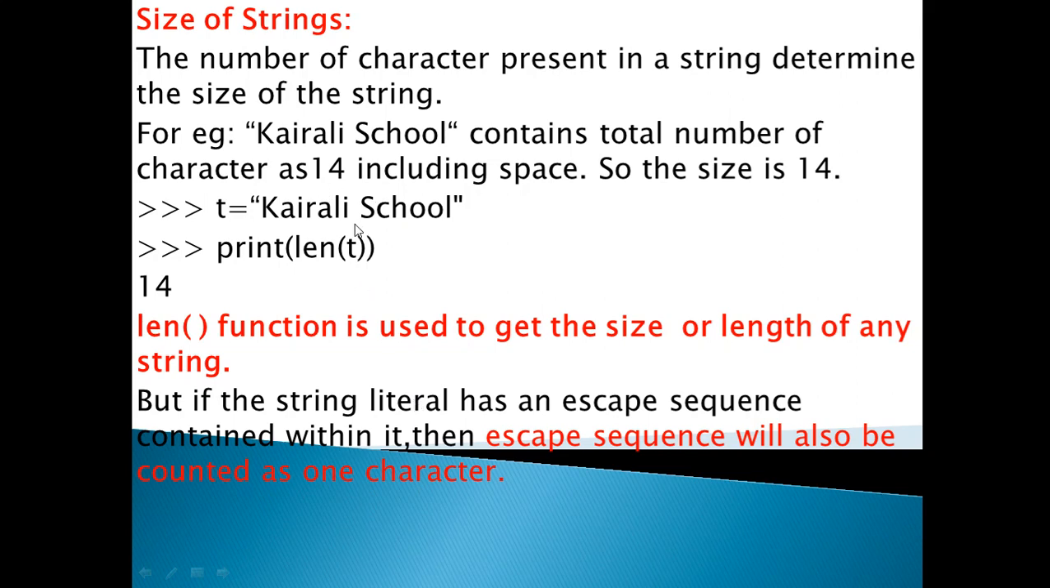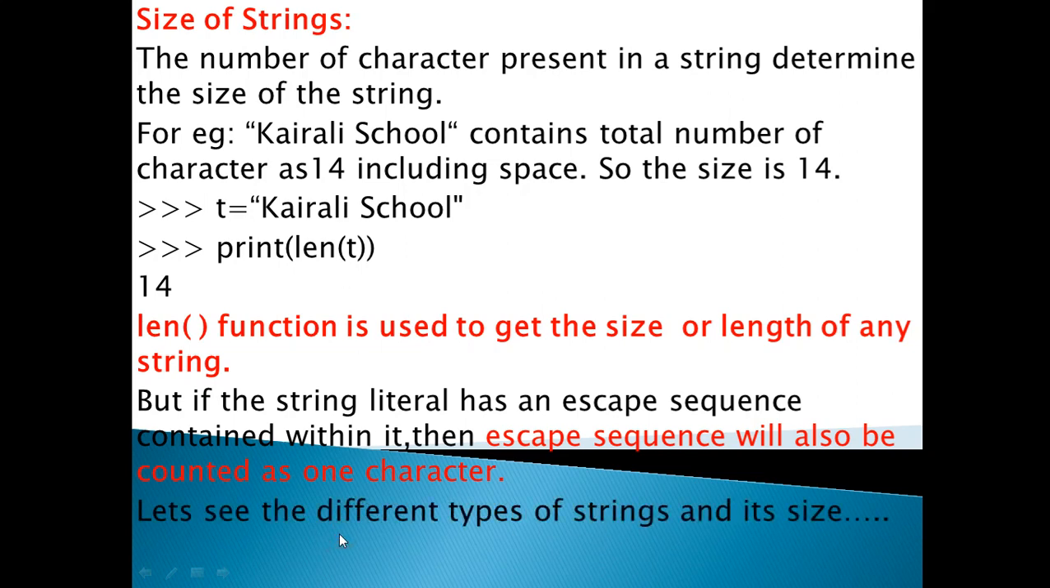The same, a space counts as one character. In the same way, escape sequences also count as one character. So let us see one example, the different types of strings and their size.